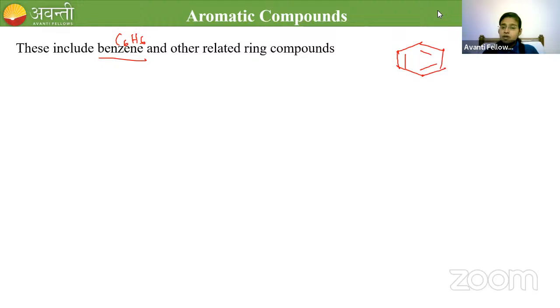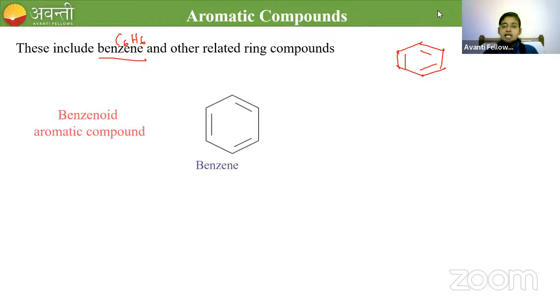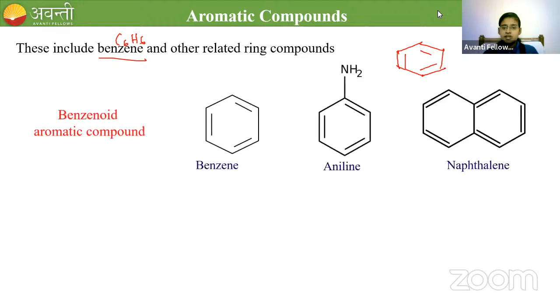The aromatic compounds are again classified into two: benzenoid and non-benzenoid. Benzenoid compound means benzene ring containing compounds. Benzene ring means a 6 carbon ring. We may have some substitutions like this. Here I have NH2, but still it is a benzenoid compound. Here I have 2 benzene rings, so it is a benzenoid compound. If you have 6 carbons as a ring, then it is a benzenoid compound.